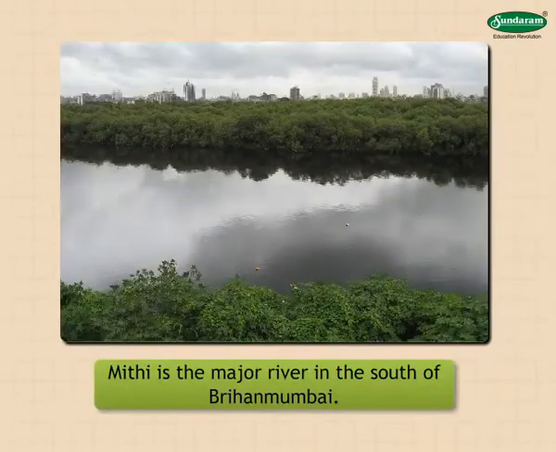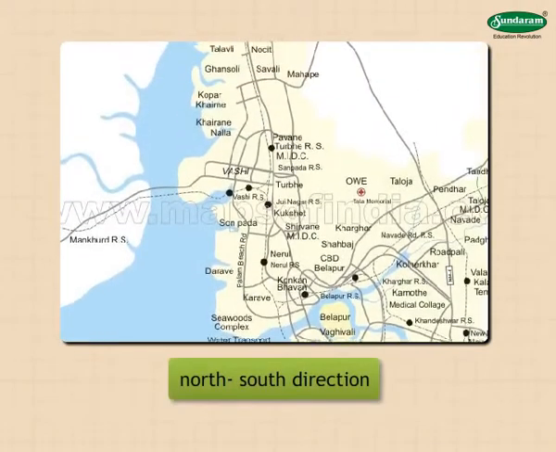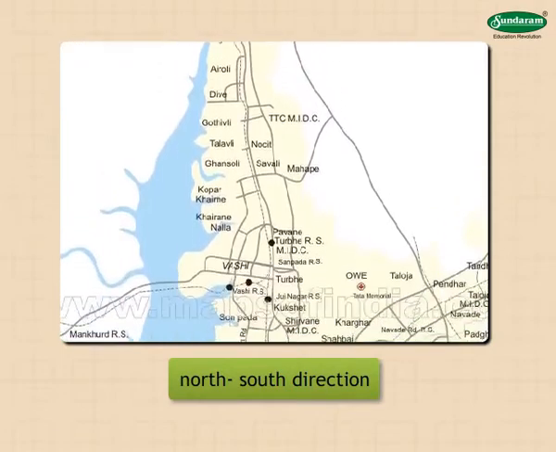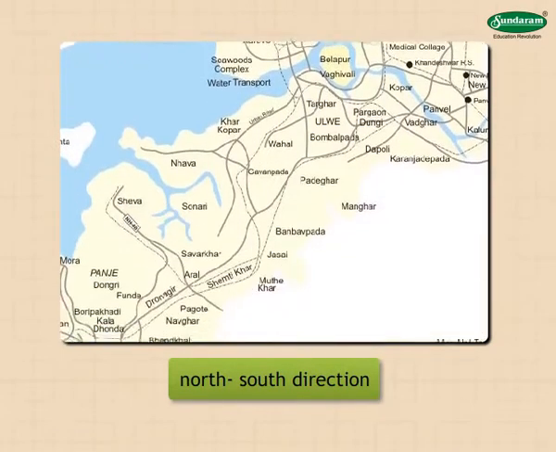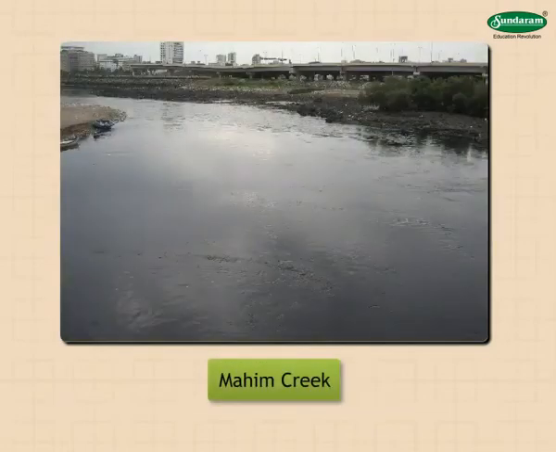Greater Mumbai. Meethi is the major river in the south of Brihanmumbai. It flows in the north-south direction and later meets the Arabian Sea near Mahim on the west coast. This is the location of the Mahim Creek.